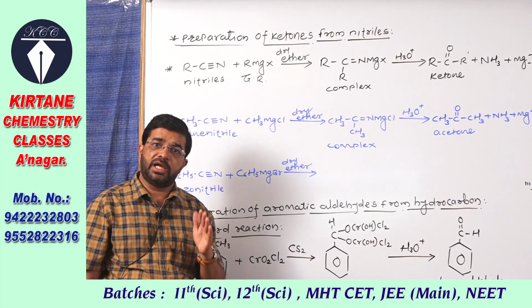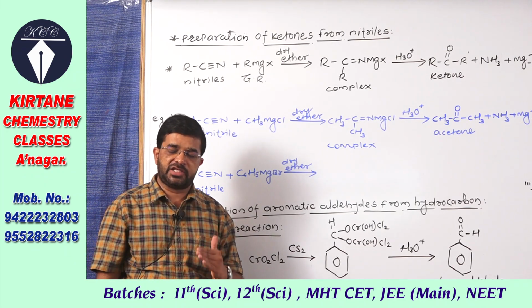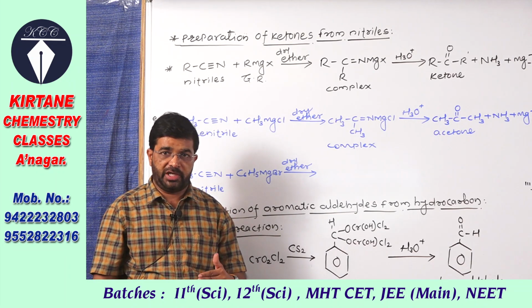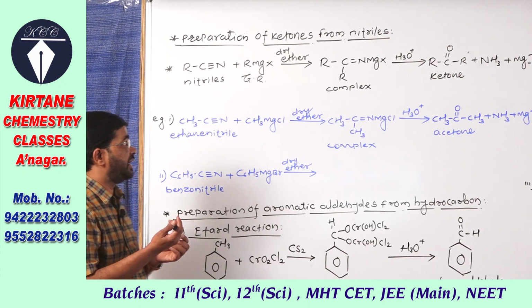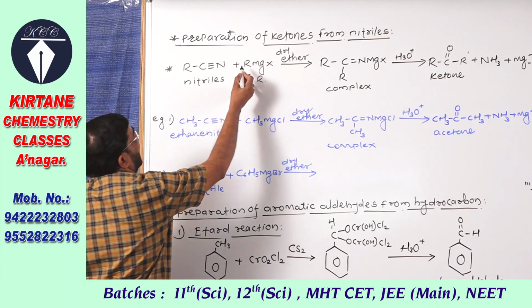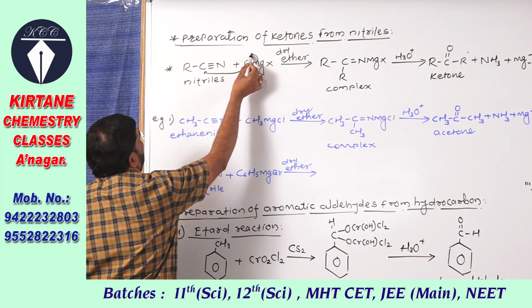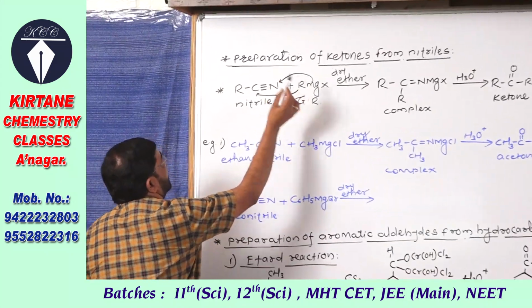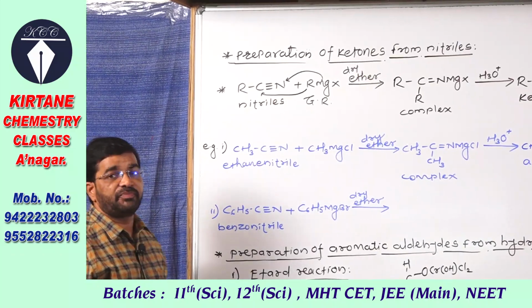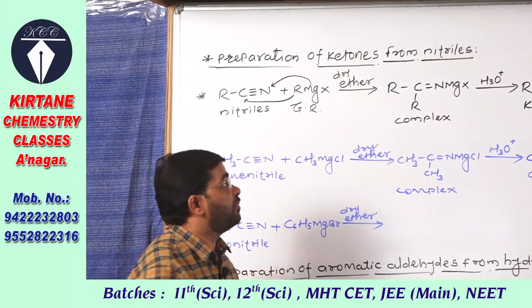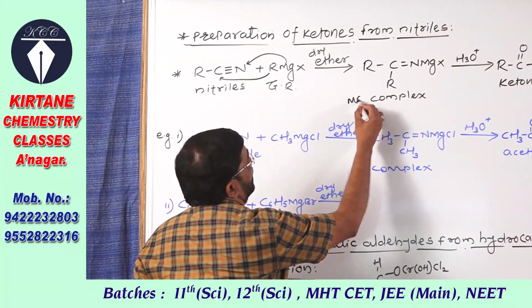The addition of that Grignard's reagent takes place across the carbon triple bond nitrogen, and here see how addition takes place. Alkyl group is added on carbon, and remaining part of this Grignard's reagent is added on nitrogen, and this results in the formation of magnesium complex.